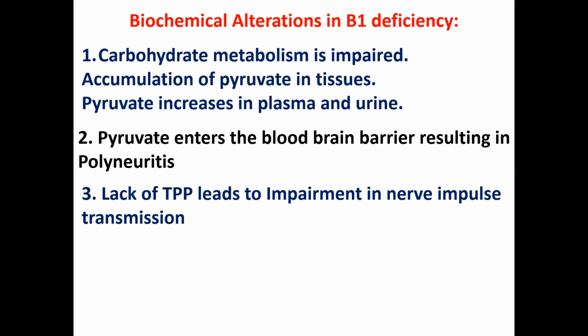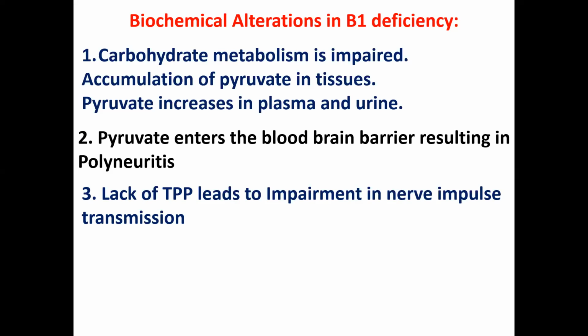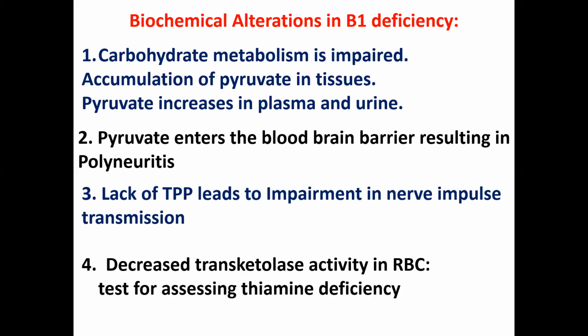As pyruvate levels increase, it enters the blood-brain barrier, resulting in polyneuritis because it is not normal. Also, the lack of thiamine pyrophosphate leads to impairment in nerve impulse transmission. Thiamine also maintains the transketolase activity in RBCs.